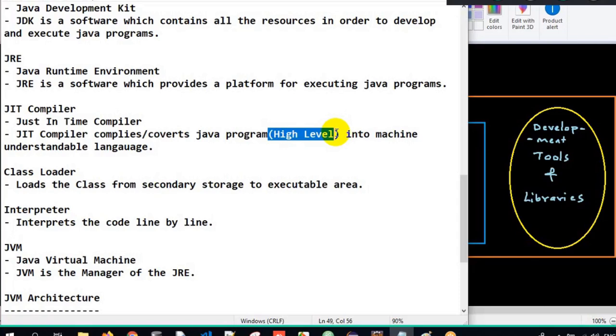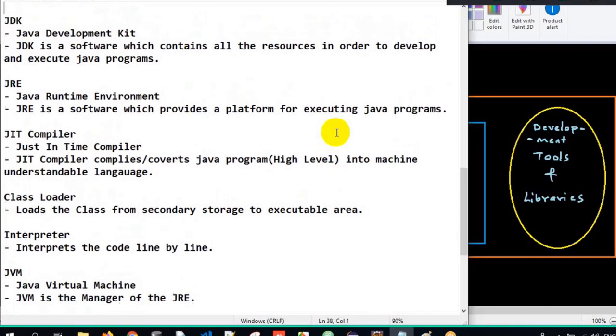Okay, and what is the job of interpreter? Interprets the code here. Whatever program I have, line by line, execution should happen, right? Who will take care of it? Interpreter. And who is the manager of this entire process? It's the JVM. Okay, this is what we are supposed to understand when it comes to JDK and all those requirements here. Now, got the clarity?